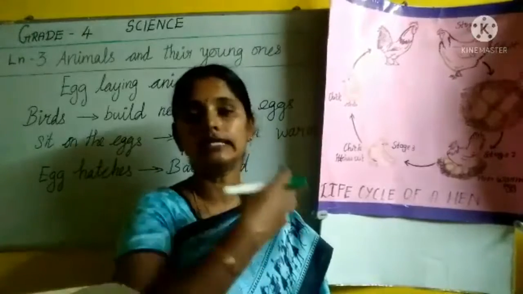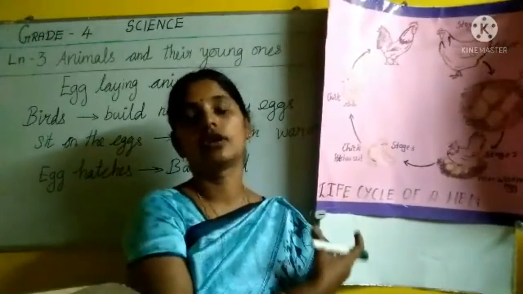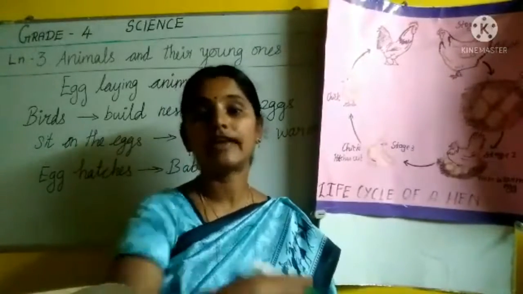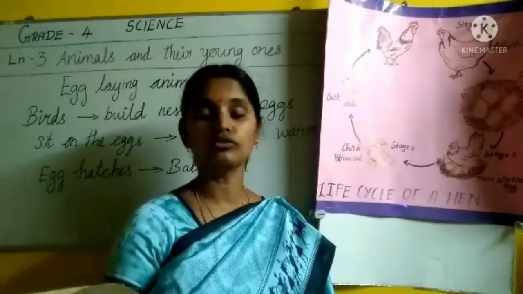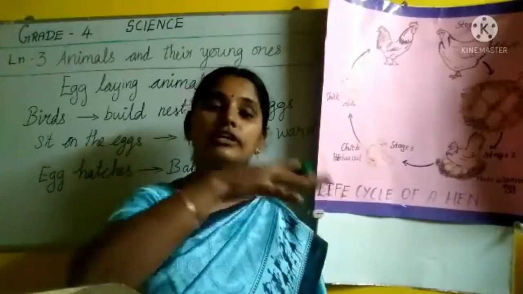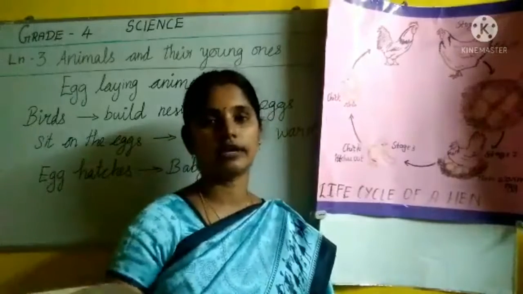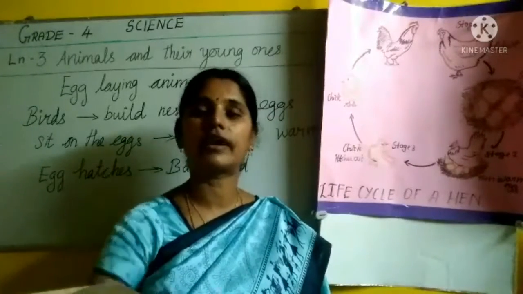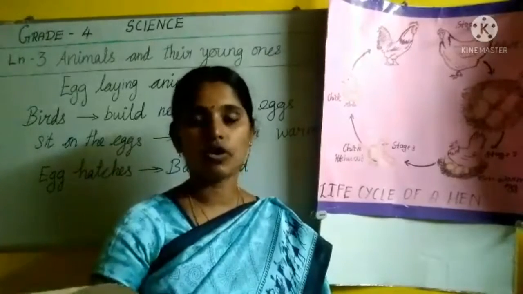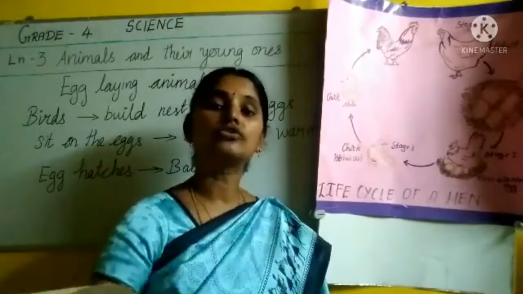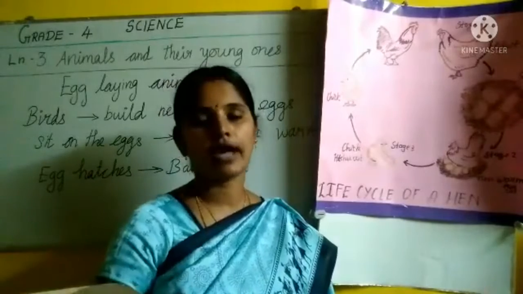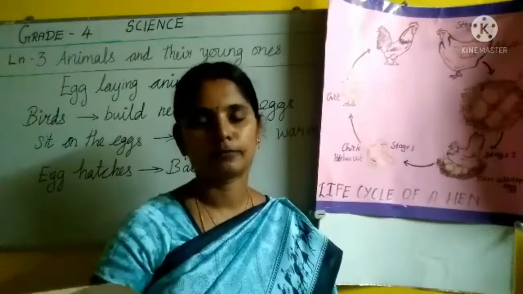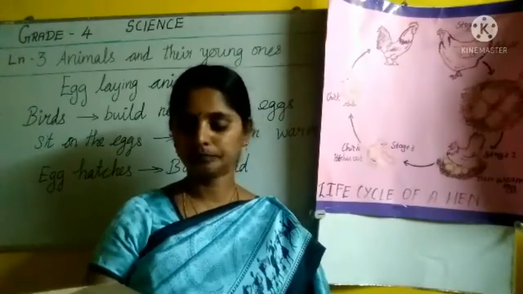Normally, how many years will the hen and cock live? Lifespan ranges from 5 to 10 years, depending on the different varieties of hens and cocks. There are different varieties of hens and cocks, so the lifespan ranges from 5 to 10 years.